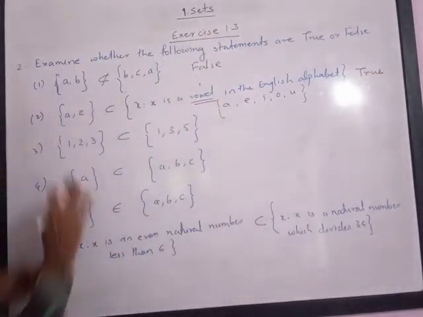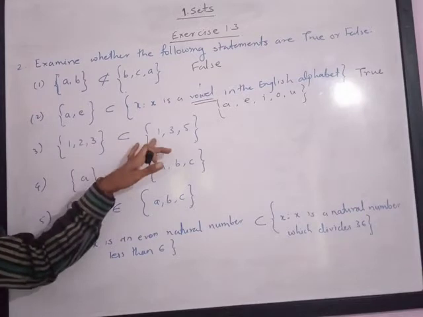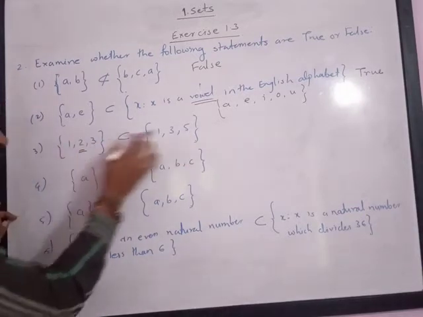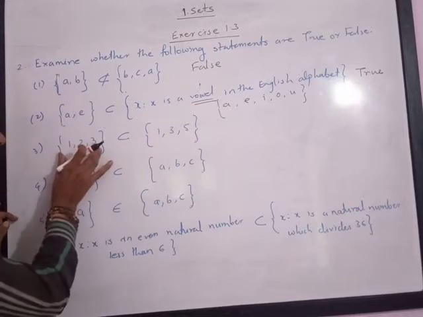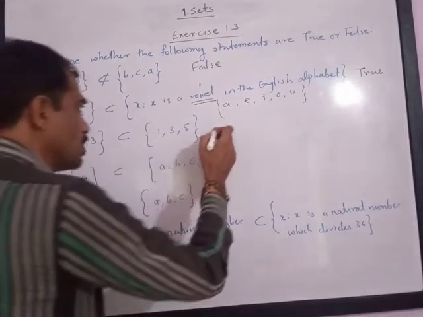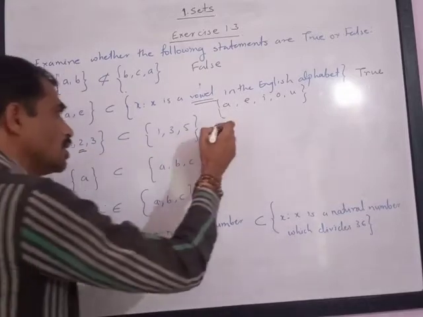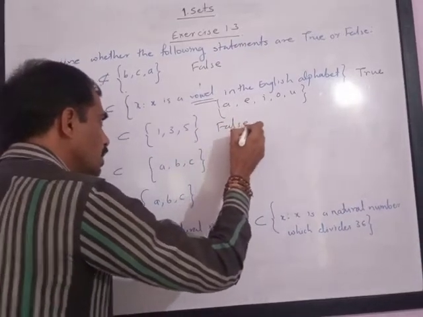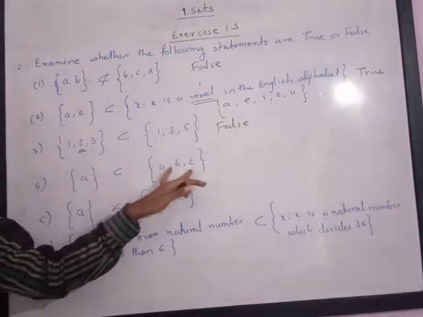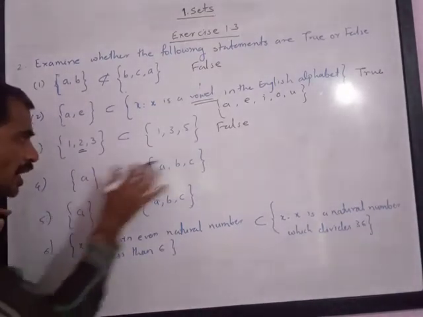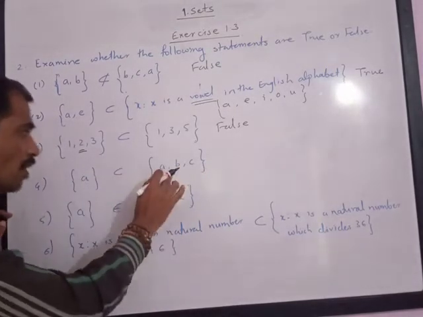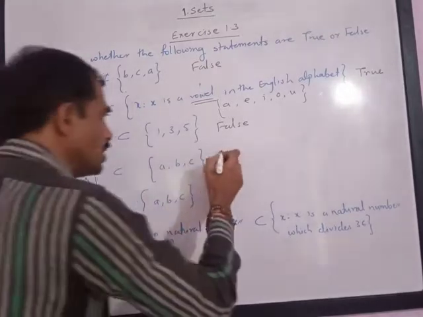Next is {1, 2, 3} is a subset of {1, 3, 5}. Please note here element 2 is not present in the second set, so all the elements of the first set are not present in the second set, hence it is not a subset. So this given statement is false. The third statement is {A} is a subset of {A, B, C}. Here all the elements of the first set are present in the second set, hence the first set is a subset of the second set, hence the given statement is true.